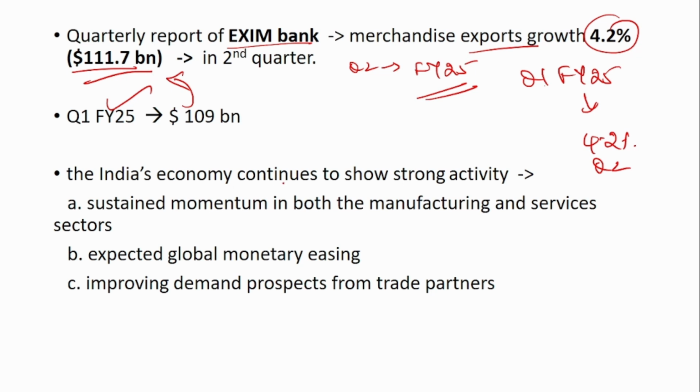The main reason for that is sustained momentum in both the manufacturing and service sectors and expected global monetary easing. It is expected that central banks around the world will reduce the interest rate, since inflation is reducing little by little. This monetary easing is also one of the reasons for the strong activity, along with improving demand prospects from the trade partners. So these are the main reasons for strong activity in the Indian economy.